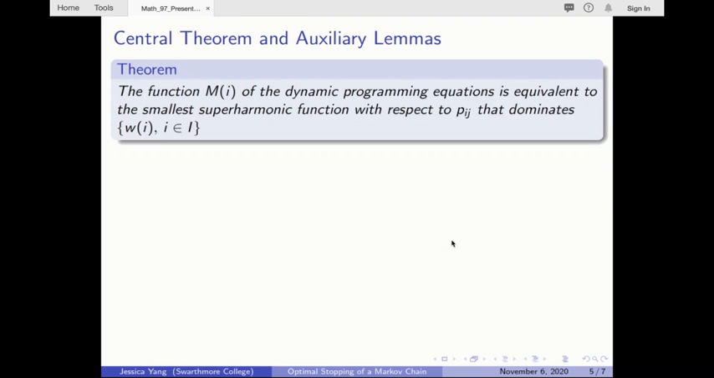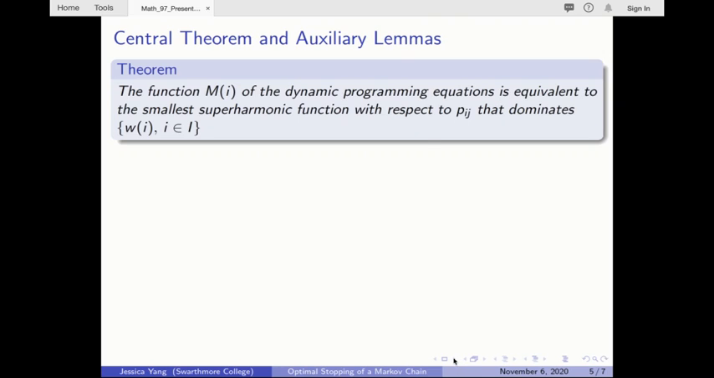We now introduce our central theorem. Our central theorem characterizes Mi of a dynamic system expressed as the dynamic programming equations as the smallest superharmonic function with respect to the transition probabilities of the Markov chain that dominates the intrinsic value function.